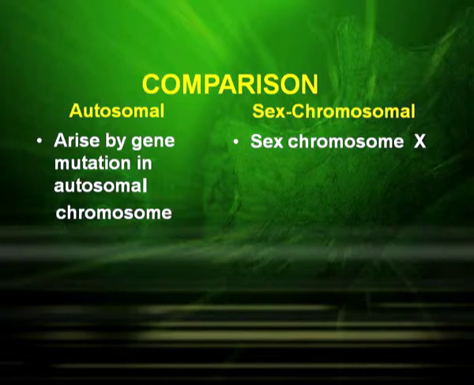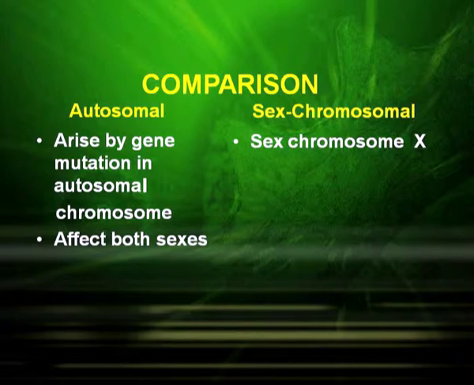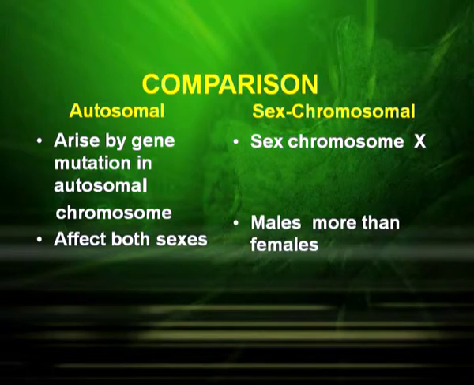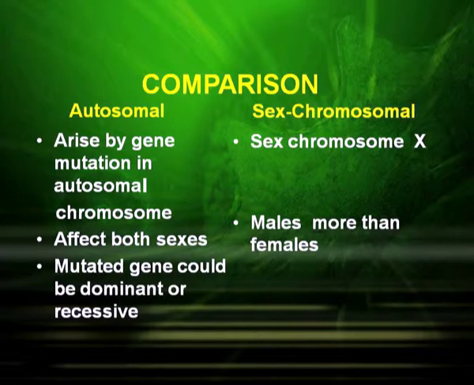In autosomal disorders, both sexes are affected, whereas in sex chromosomal disorders, males are more affected. The third difference is that the mutated gene could be dominant or recessive in autosomal disorders, whereas in sex chromosomal disorders the mutated gene is mostly recessive.